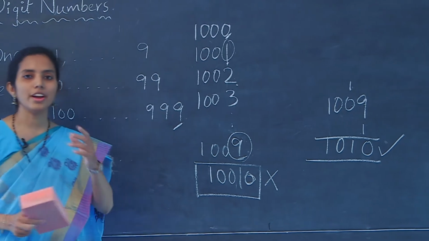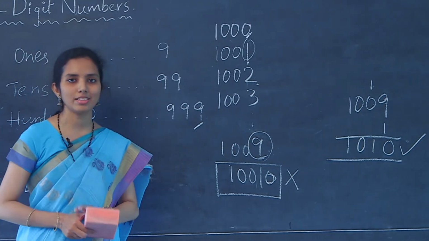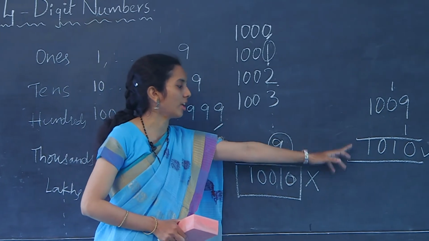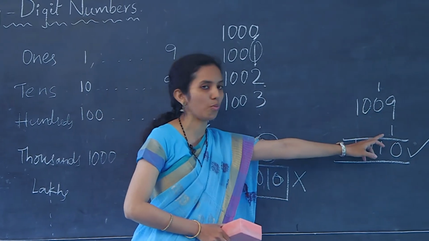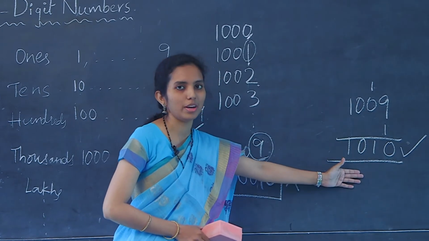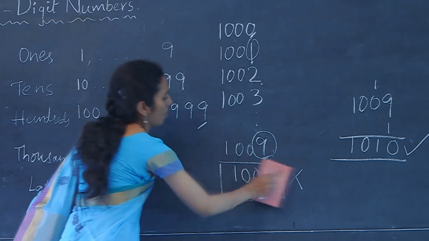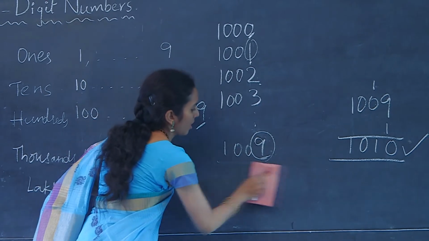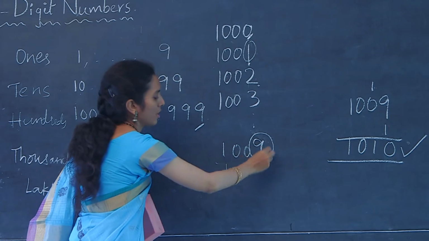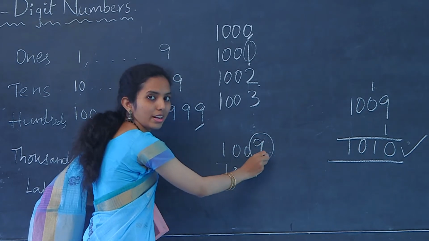So, children, whenever you are confused about writing the next number, just make it clear by adding 1. Whatever result you get after adding 1 to the existing number, that is its sequence number. So, this is how we have to write 1010. Just don't replace the ones place, just don't replace 9 as 10.